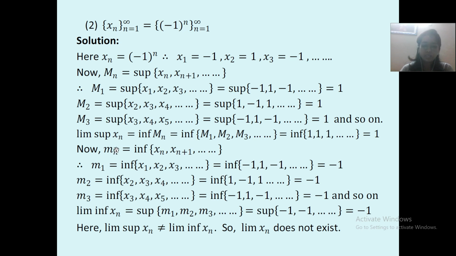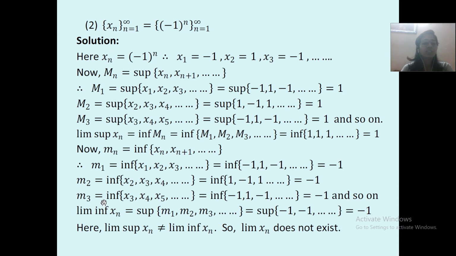So m1 instead of n, keep different values, m1, m2 and m3. So this will give you m1 equal to infimum of x1, x2, x3 and so on. અહીંયા ની જુદી જુદી વેલ્યુ માટે તમને આ વેલ્યુ મળશે, which is equal to infimum of minus 1, 1, minus 1 and so on. Infimum of this is minus 1. m2 is equal to infimum of x2, x3, x4 and so on, which is equal to infimum 1, minus 1, 1, minus 1 and so on, which will give you minus 1.